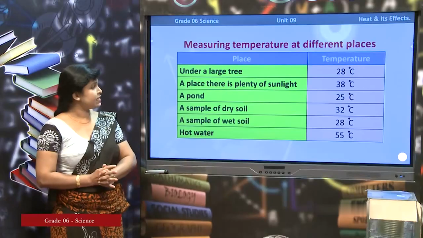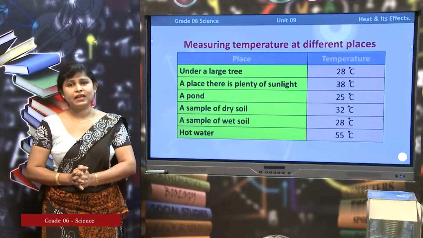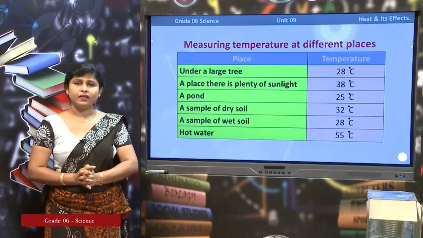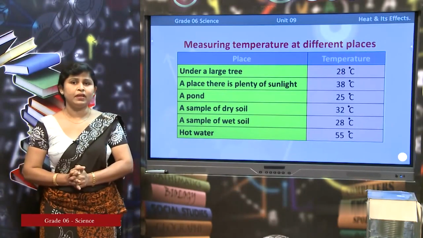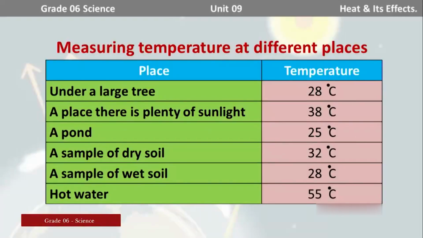The temperature is comparatively high, about 38 degrees Celsius. And a pond, you can see there is a low temperature, 25 degrees Celsius. A sample of dry soil, the temperature is about 32 degrees Celsius. And a sample of wet soil, 28 degrees Celsius.